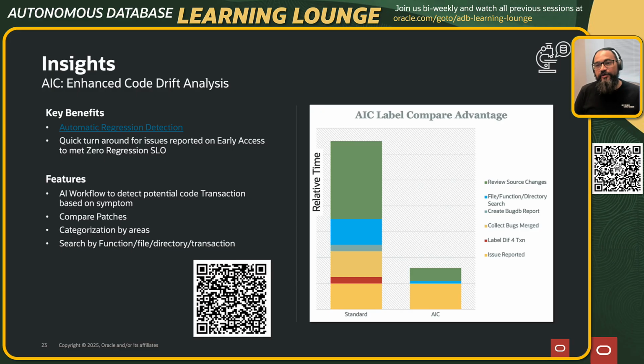So it saves a significant amount of time for the developer to narrow in and zoom into that particular transaction and potentially come up with a mitigation step, even come up with a fix, or even say that, hey, this one requires a little bit more time of investigation. Let's yank that transaction out so that we can unblock the customer, right? So this feature helps us significantly to move fast, and it is really what is required for us to ensure that we are adhering to our zero regression SLO.